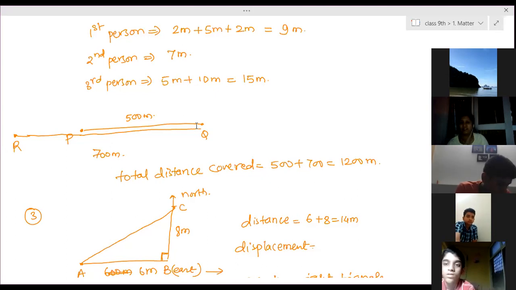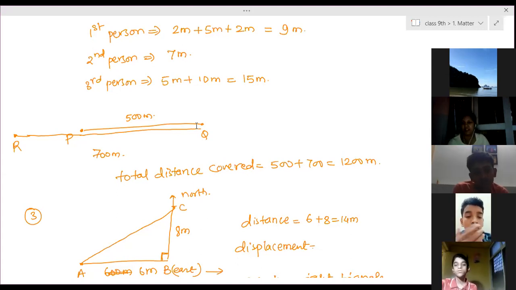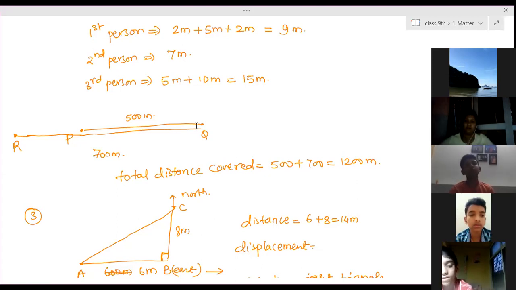You can say it very simply: when the object is moving in a straight line in one direction, with no change in direction. When there is no change in the direction, the distance and displacement are both the same. The object is moving from A to B continuously in one direction. Then the total distance covered and total displacement are exactly equal, right? Clear? Yes, ma'am.